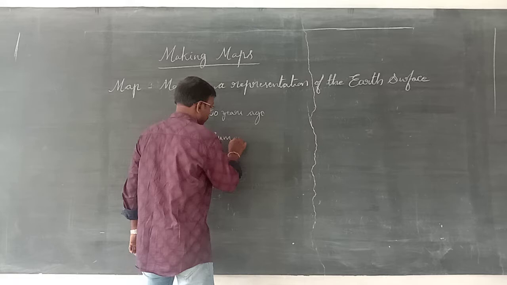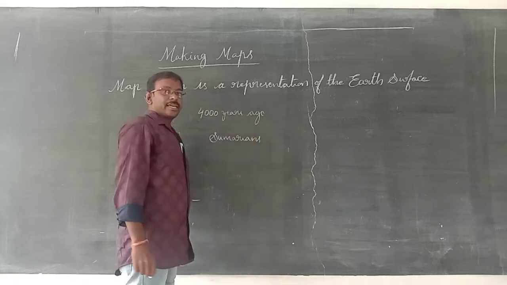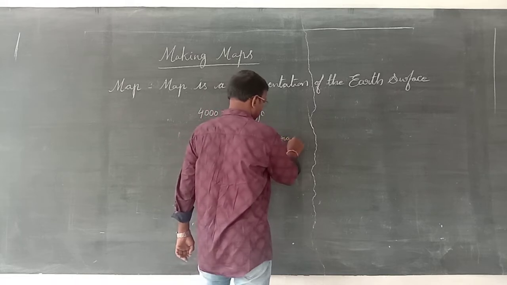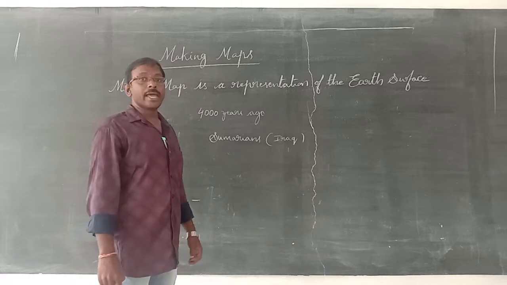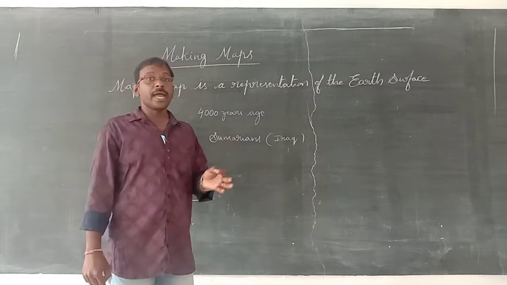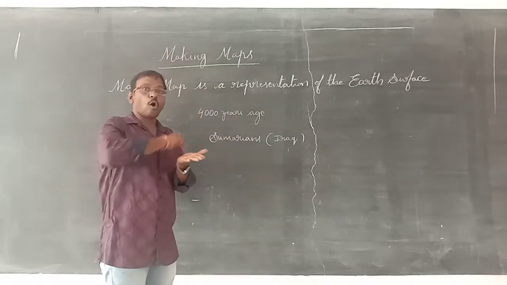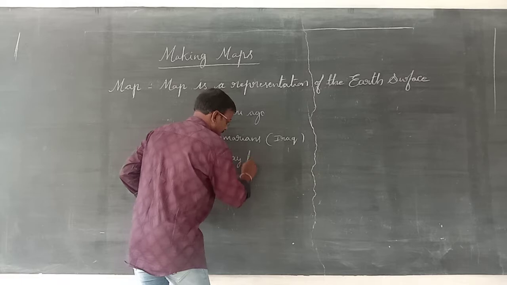Sumerians means the people of present Iraq. 4,000 years ago, Sumerians prepared maps on clay tablets.